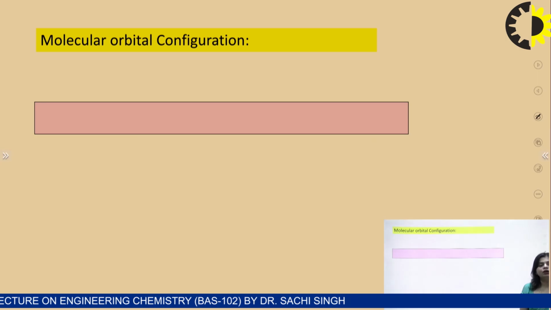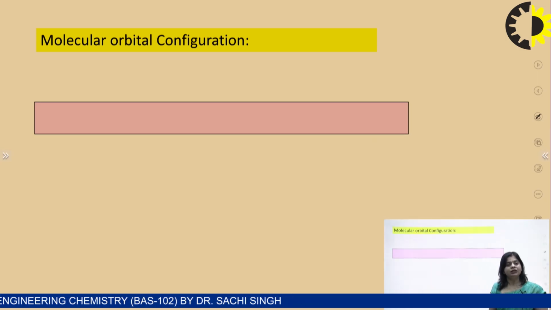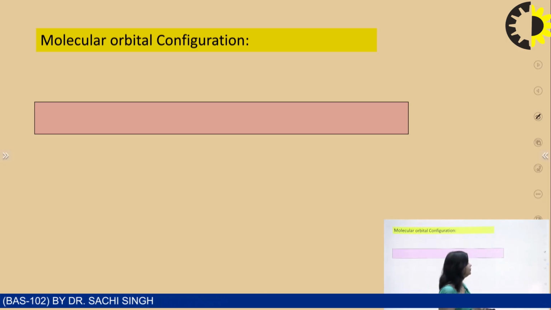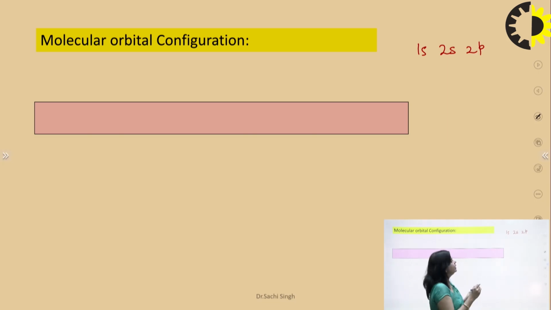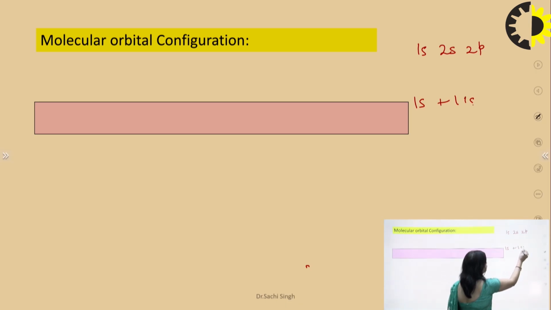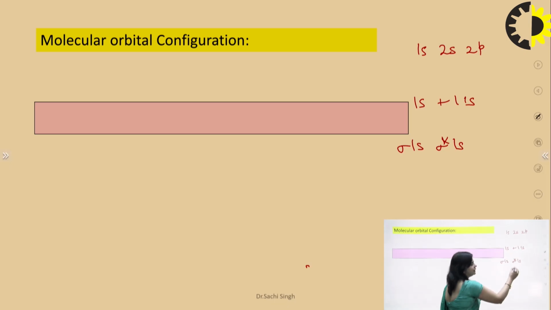Now comes the molecular orbital configuration. Generally in molecular orbital configuration, there is a combination of two atomic orbitals. When we talk about atomic orbital configuration, we consider simply 1s, 2s and 2p. But what will happen here? Here, there is a combination of, suppose, 1s and 1s, which gives the formation of two types of molecular orbitals. One is sigma 1s and the other one is sigma star 1s. Similarly, sigma 2s and sigma star 2s.